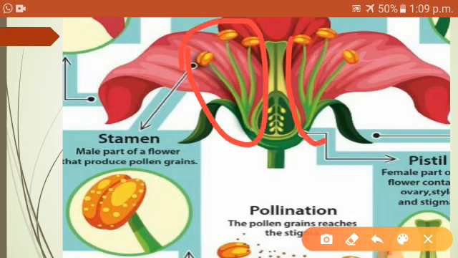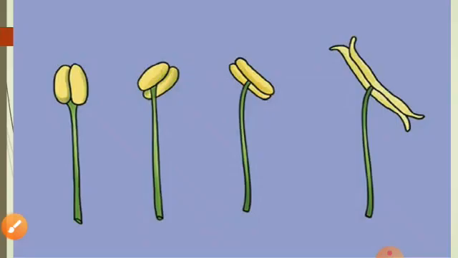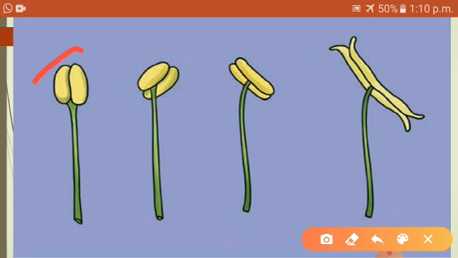So this is the stamen part, and one part here is zoomed in. This ring or whorl of the flower is called androecium. Together we can call it androecium or the male parts.